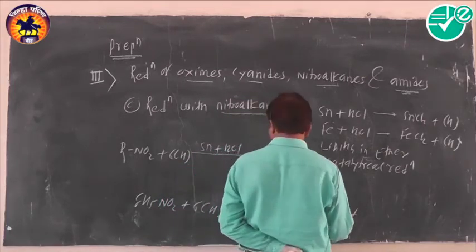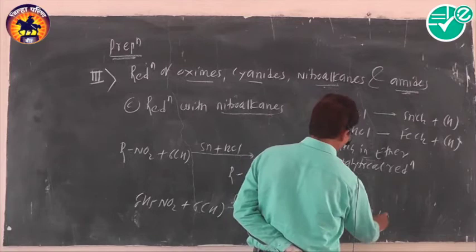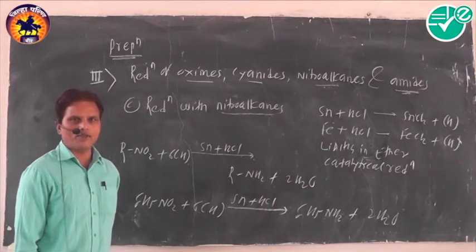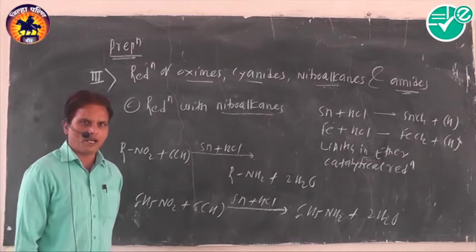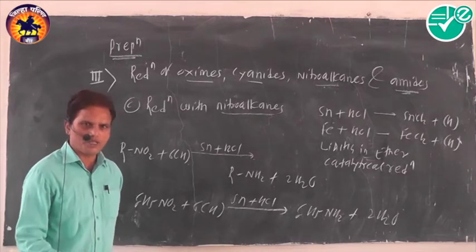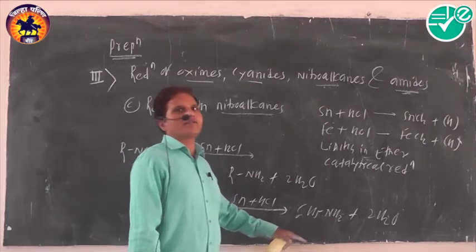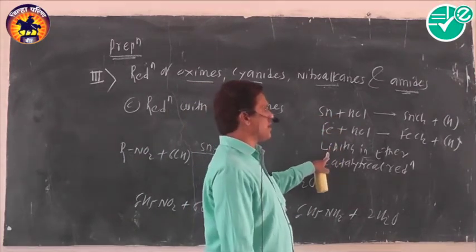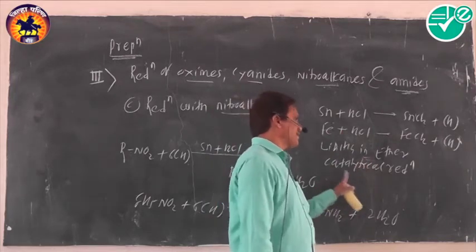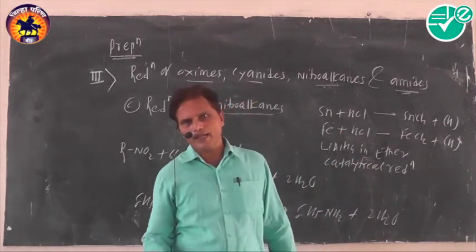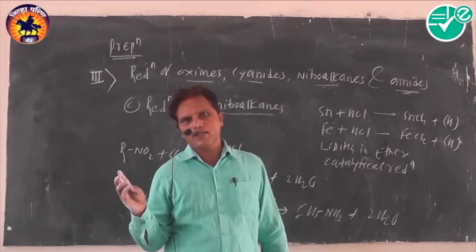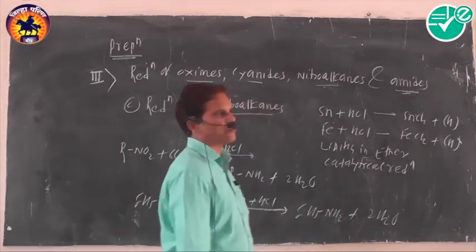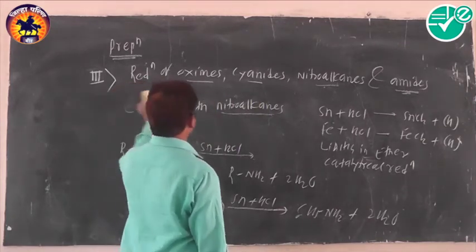This aniline is formed along with 2 molecules of water as the byproduct. It means that nitroalkanes are reduced into primary amine by using reducing reagents, mainly tin in HCl, iron in HCl, lithium aluminum hydride in ether, or catalytic reduction. It means that oxides, cyanides, and nitroalkanes are converted into amines. The last one, reduction of amides.